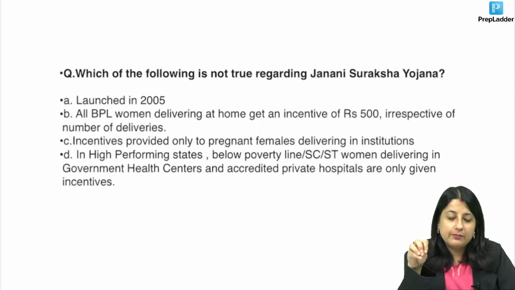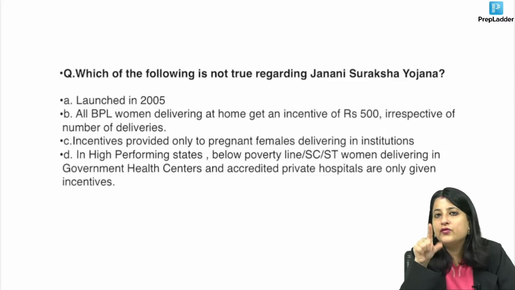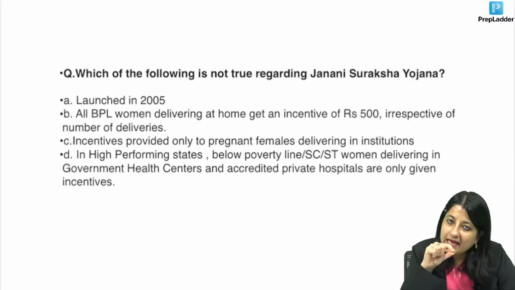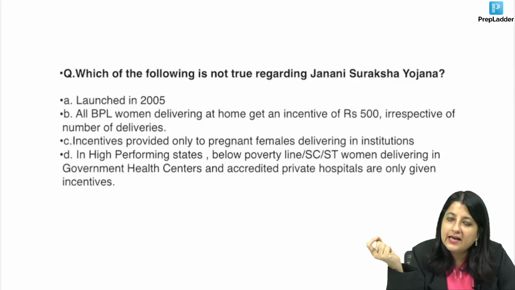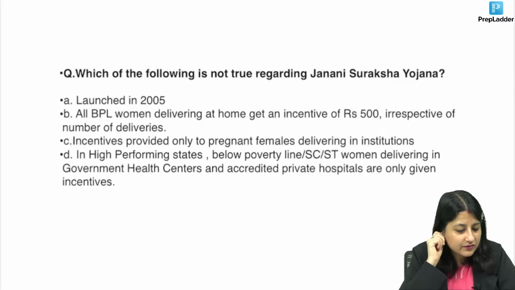But if you talk about Pradhan Mantri Matru Vandana Yojana, in that there is an age criteria and a number of children criteria also. It's given up to first live birth only. But in case the second baby is a girl child, then we will give a cash incentive of rupees 6,000 in one installment. Okay.